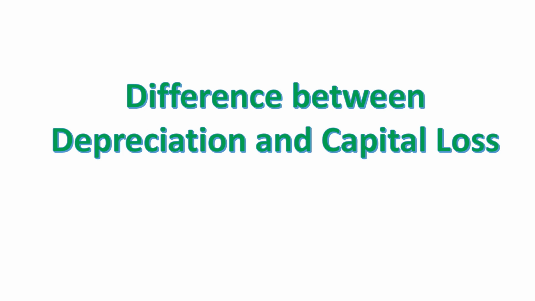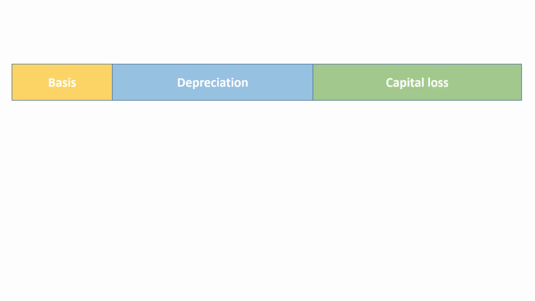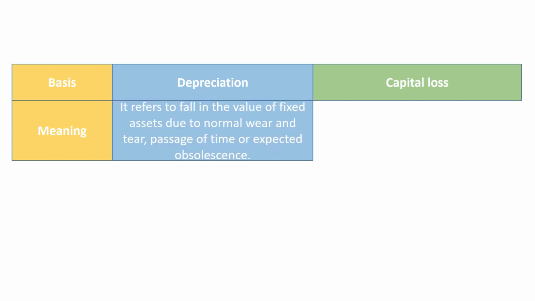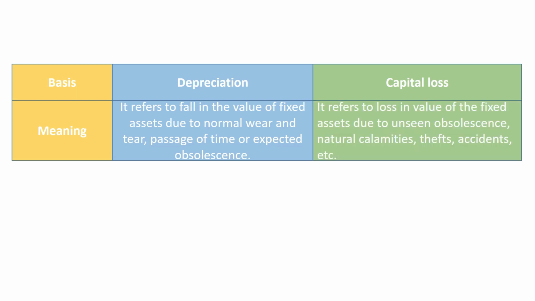Let's now understand the difference between depreciation and capital loss. First column is the basis of differentiation. Second column is depreciation and third column is capital loss. First basis of differentiation is meaning. Depreciation refers to fall in the value of fixed assets due to normal wear and tear, passage of time or expected obsolescence. Capital loss refers to loss in value of fixed assets due to unseen obsolescence, natural calamities, thefts, accidents, etc.